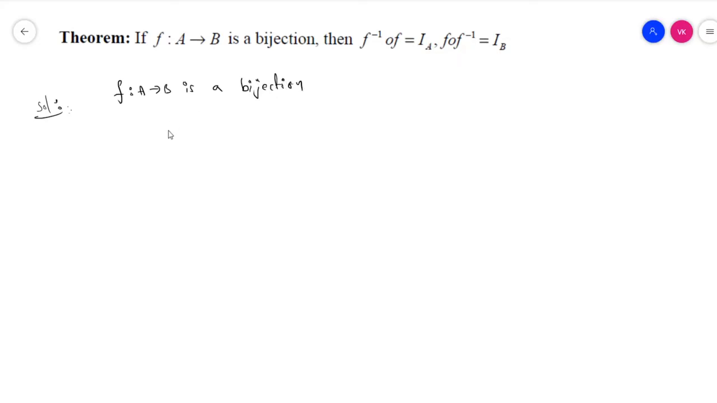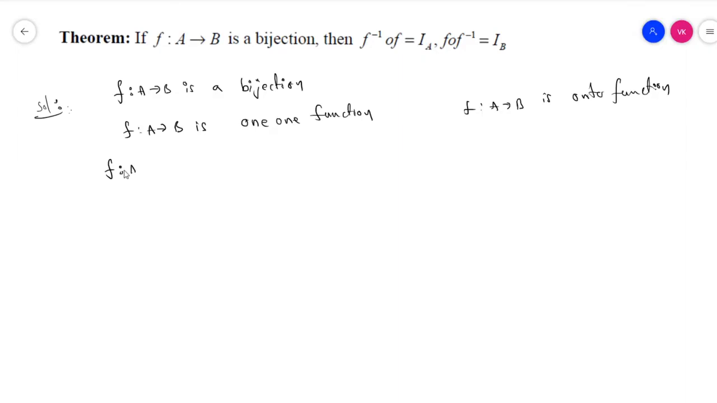That means we know that f maps A to B is a one-one function. Yes, first of all you have to write the one-one function, and at the same time f maps A to B is an onto function also. Okay, onto function. First of all you have to write the left side: f maps A to B onto function.